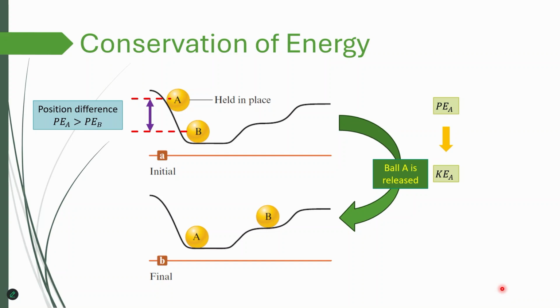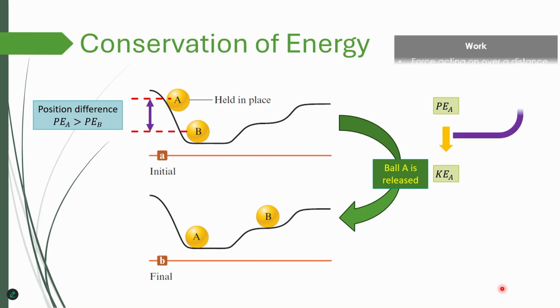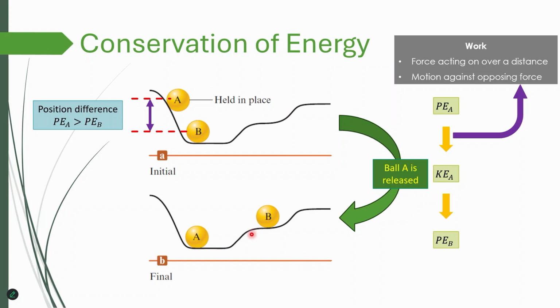And now it makes sense to define work here, which is a force acting over a distance. So we have some distance and some force is acting here. So here, as you can see, ball B will actually gain potential energy. This kinetic energy of A will be converted to potential energy of B. And that's the reason why we are having B going upward.